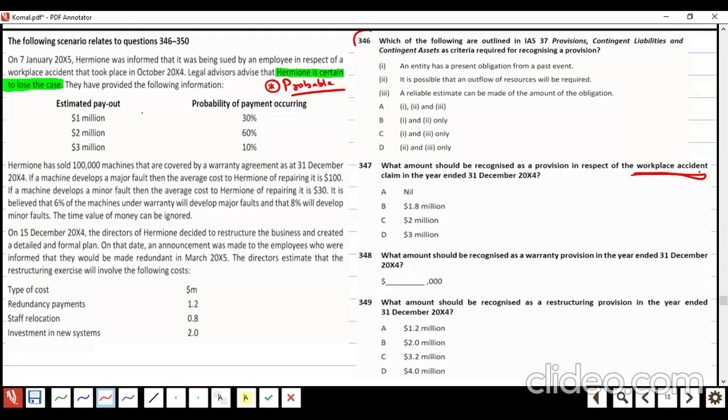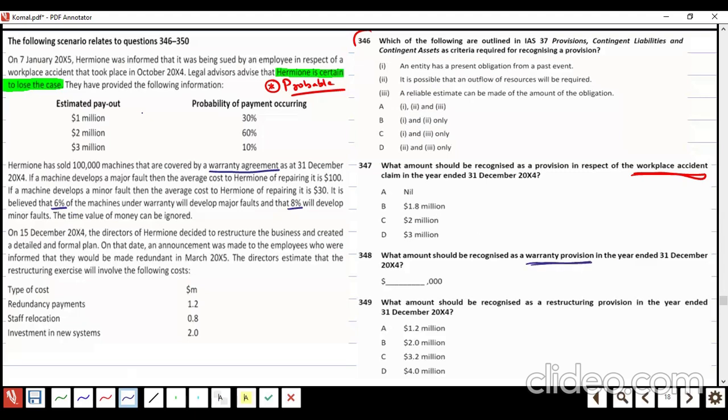Then next, Harm H has sold 100,000 machines that are covered by a warranty agreement. If a machine has a major fault, the average cost of repairing is $100. If a machine develops a minor fault, the average cost of repairing is $30. It is believed that 6% of machines under warranty will develop a major fault, and 8% a minor fault. For the time value of money, they are saying ignore it. The warranty provision is here, this one.